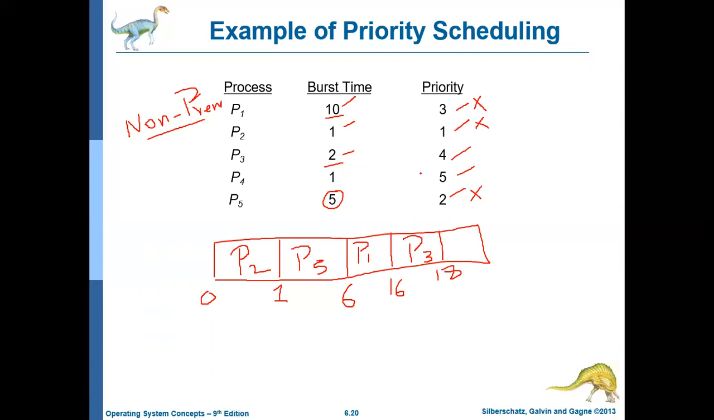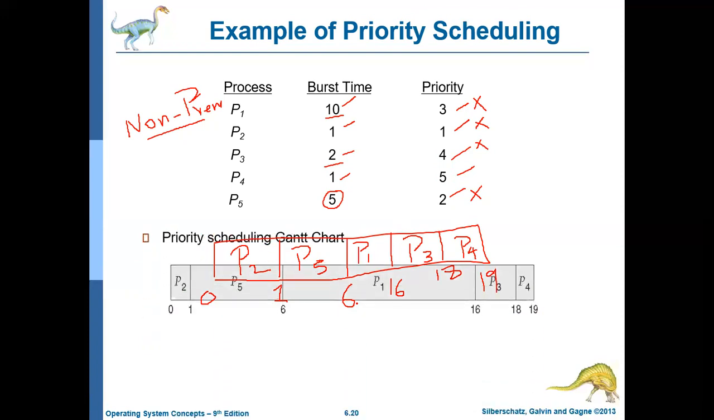Okay, then the only process left is process 4, and process 4 will get the CPU and execute for 1 millisecond. Its CPU burst is 1 millisecond, so by the 19th millisecond it will complete. So this is how the Gantt chart will look.